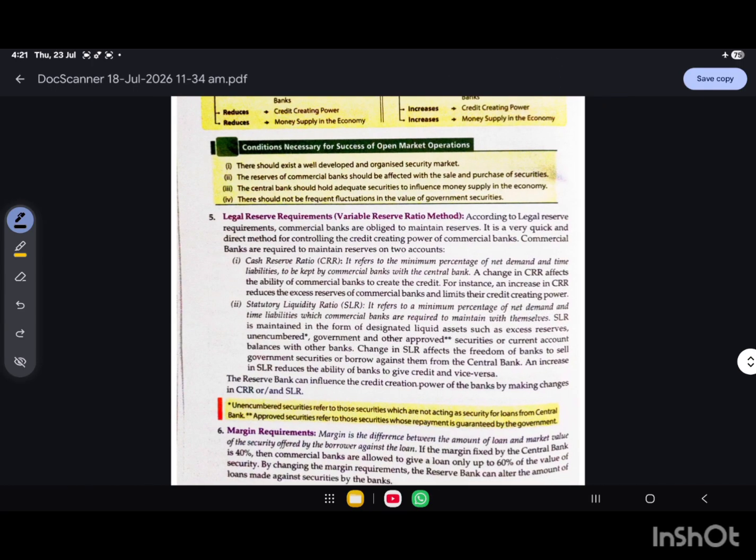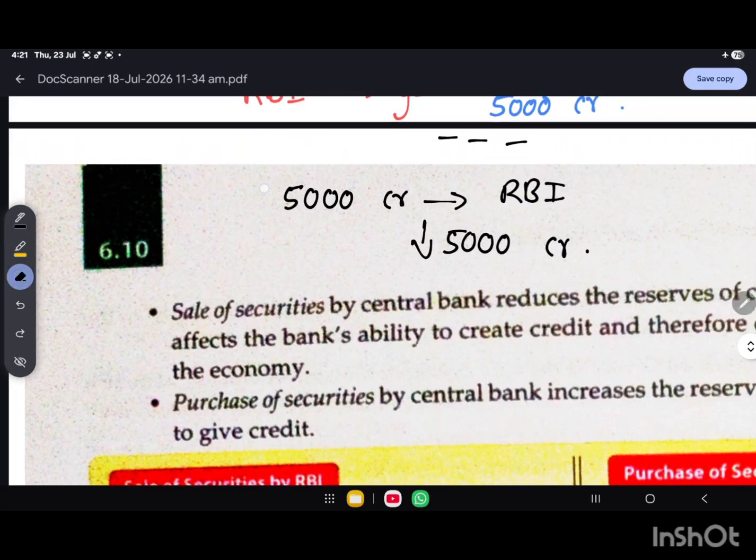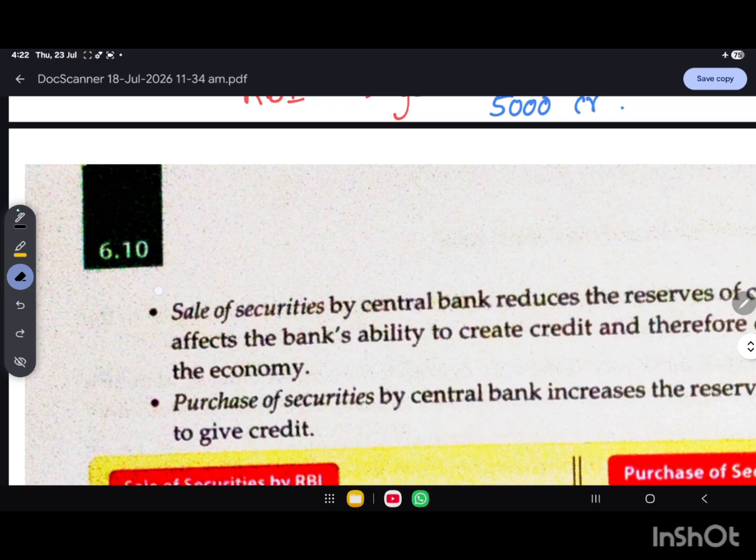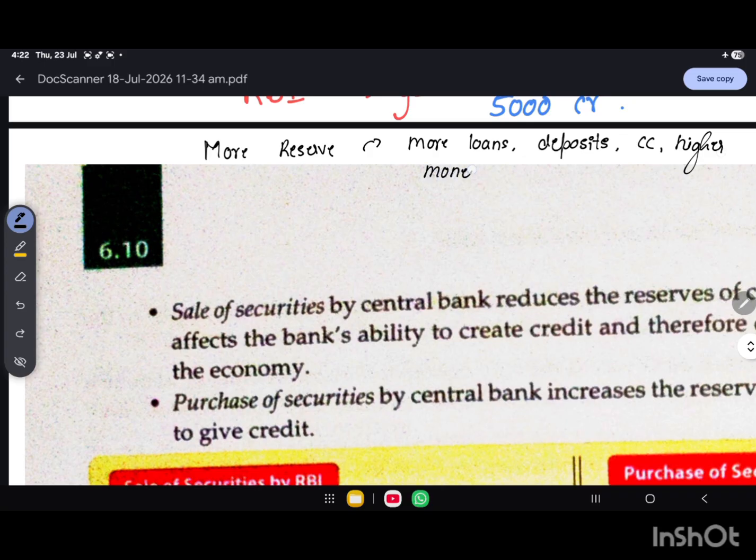So always remember, more reserve means more loans, more deposits, more credit creation, and a higher money supply. This will encourage investment, production, and employment opportunities.